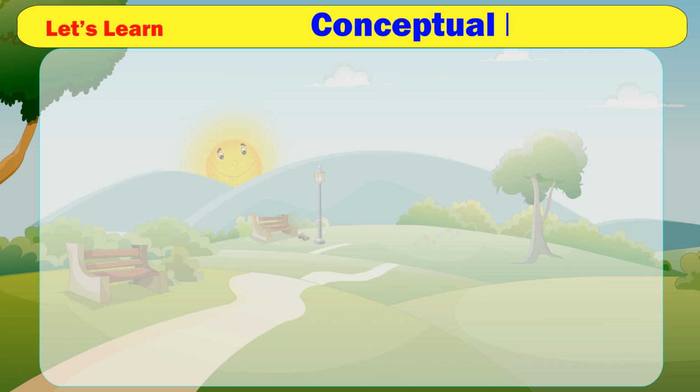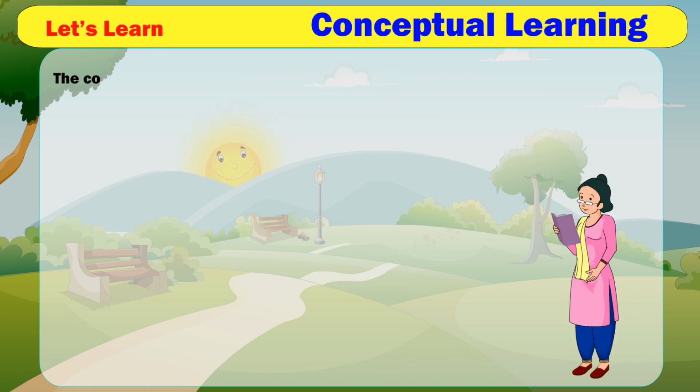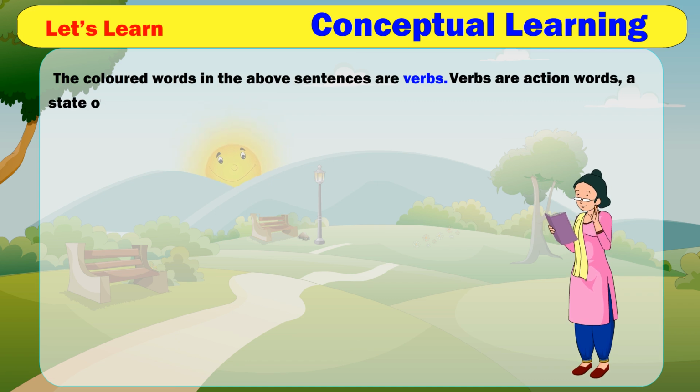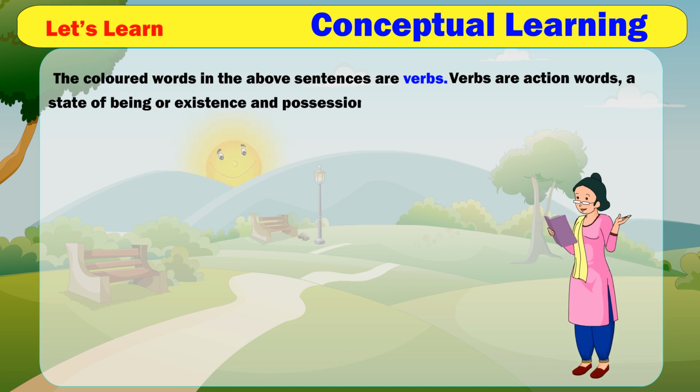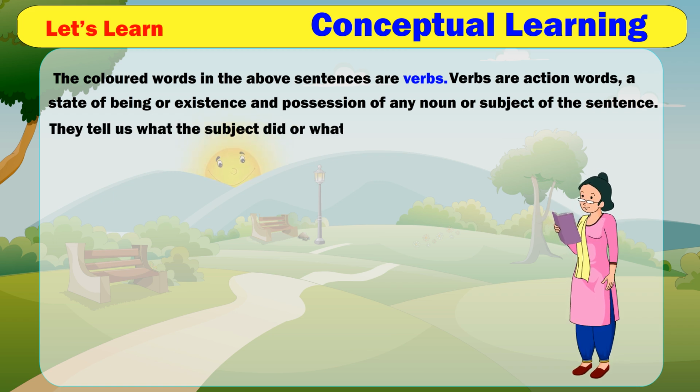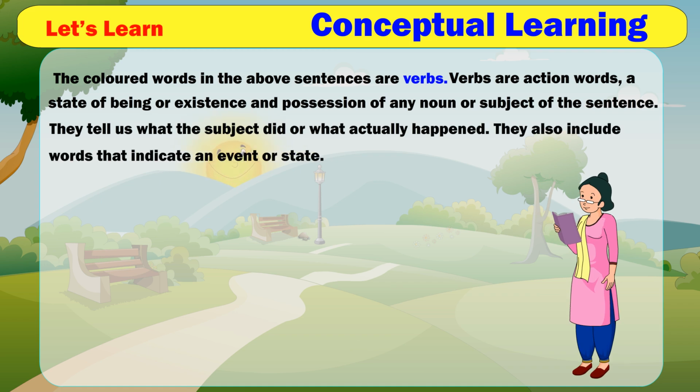Let's learn conceptual learning. The colored words in the above sentences are verbs. Verbs are action words, a state of being or existence, and possession of any noun or subject of the sentence. They tell us what the subject did or what actually happened. They also include words that indicate an event or state.